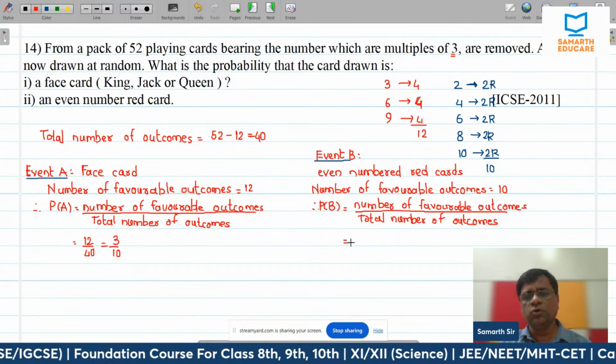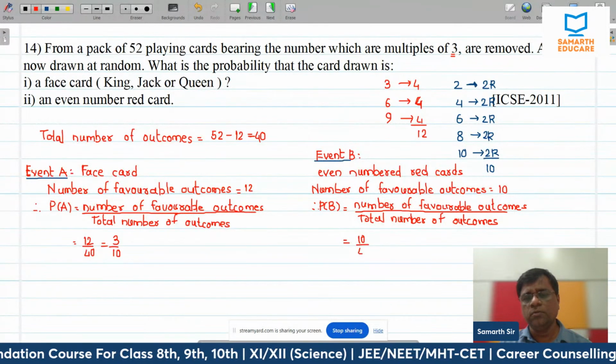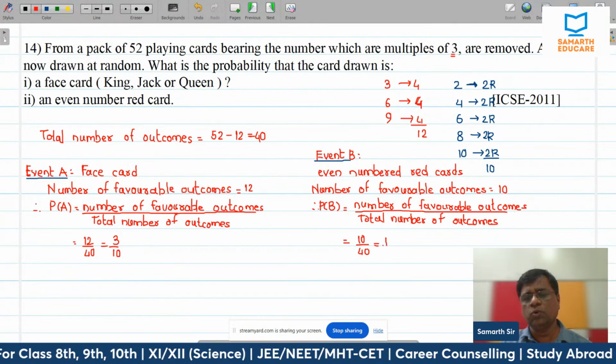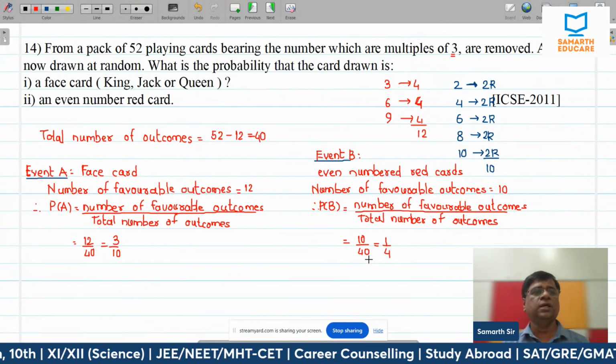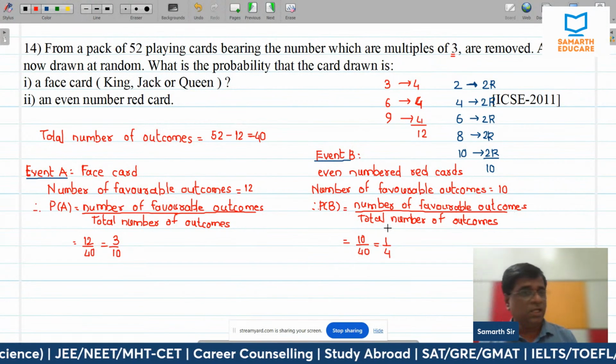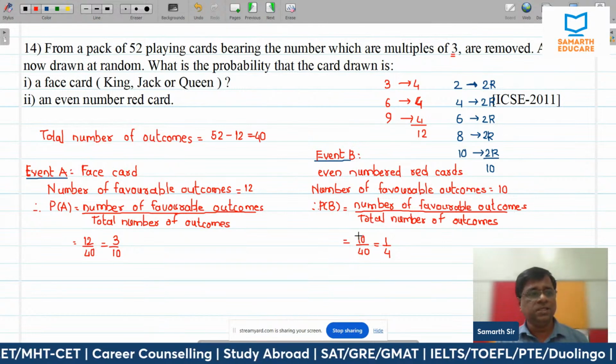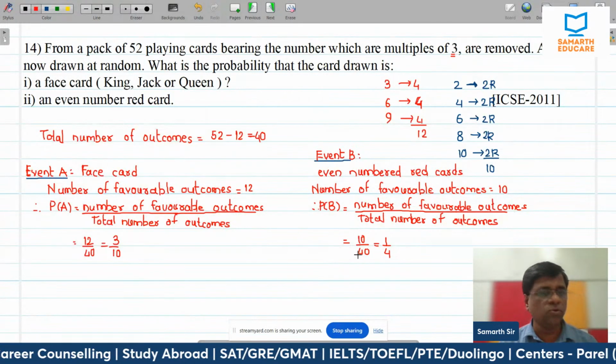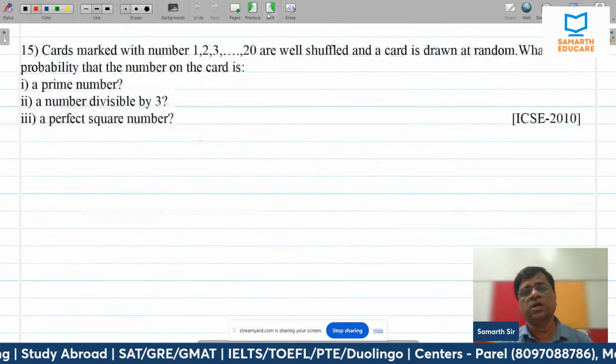This will be equal to 10 upon 40, and that is equal to 1 upon 4. All right. Problems, I'm telling you, probability is very easy. Easy part सिर्फ इसका शब्दों का खेल जो होता है ना, you have to be careful about the words they are using.